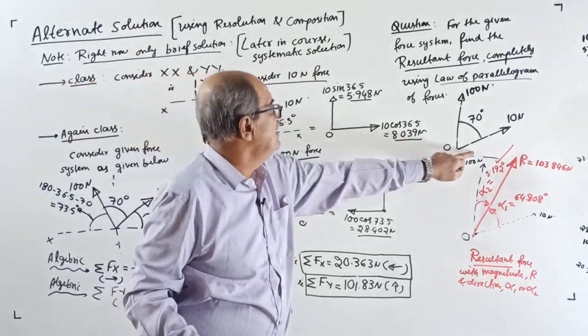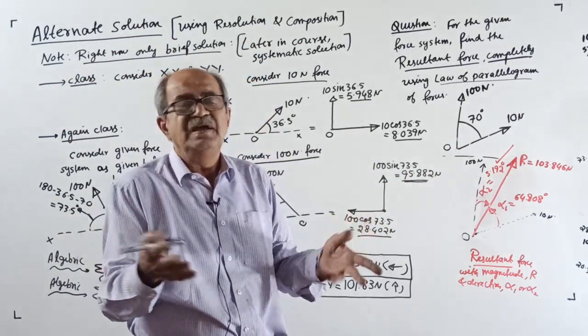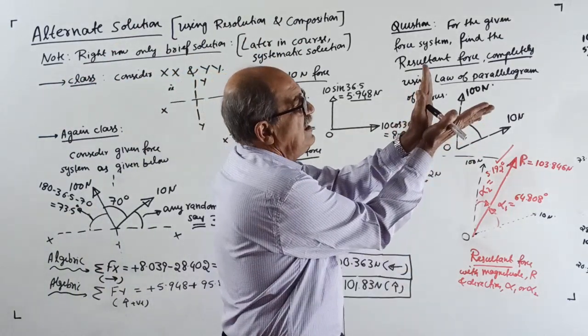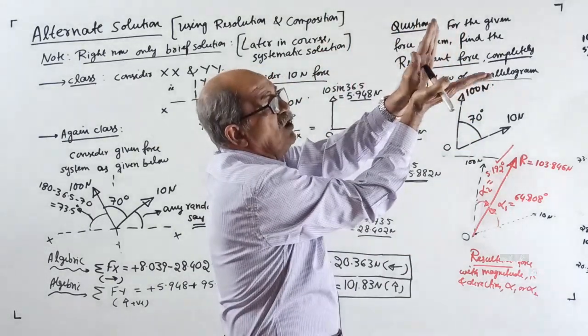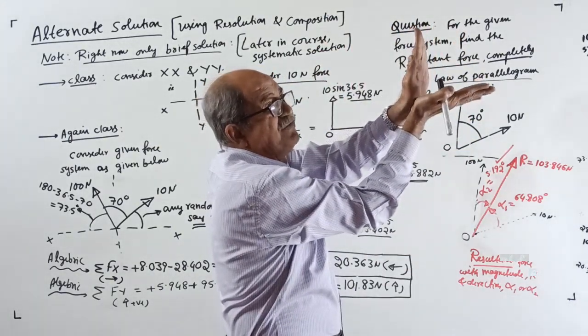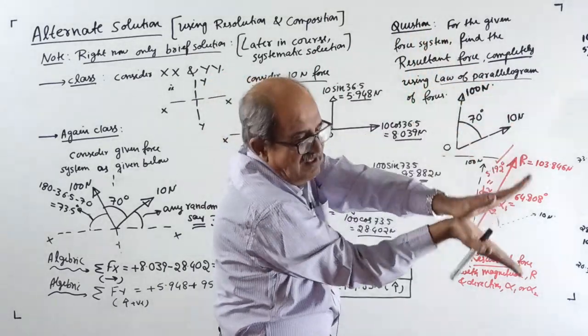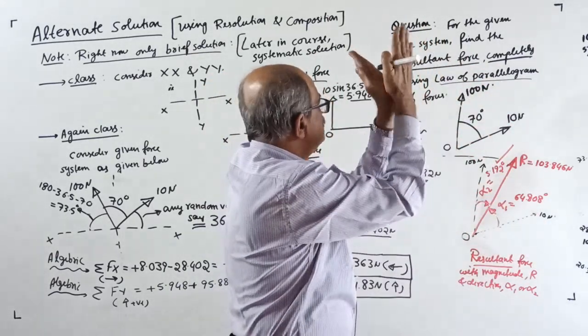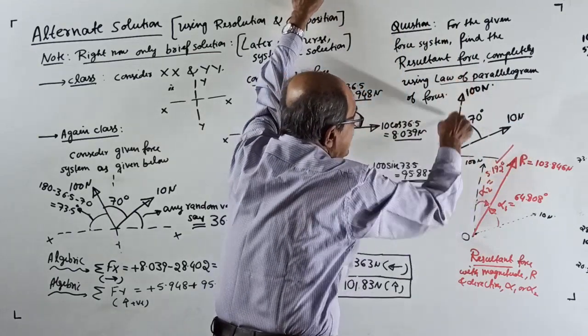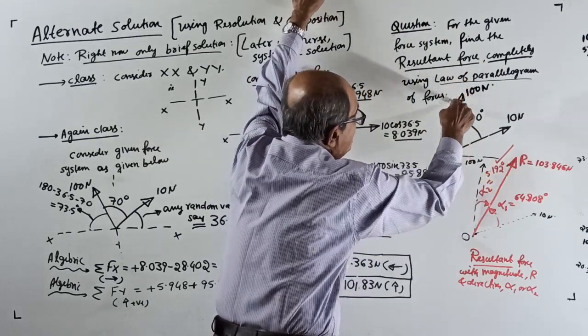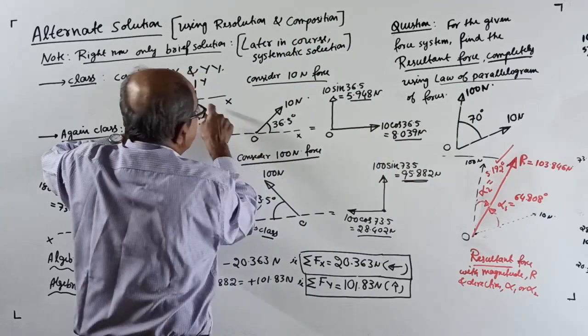See, in the question, there is no x, x, y, y. When they give the question this way, it can be anywhere. But you cannot fold it, it will remain the same. So what I will do is, I will consider xx here and yy here. See, this is not vertical. yy here, xx here, this way.